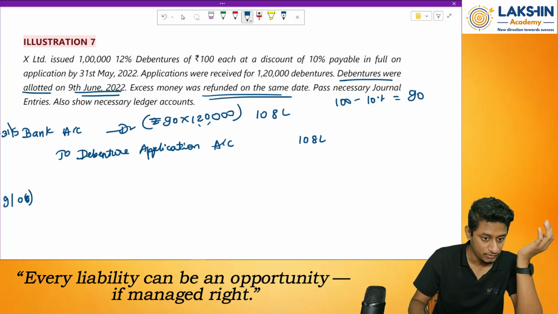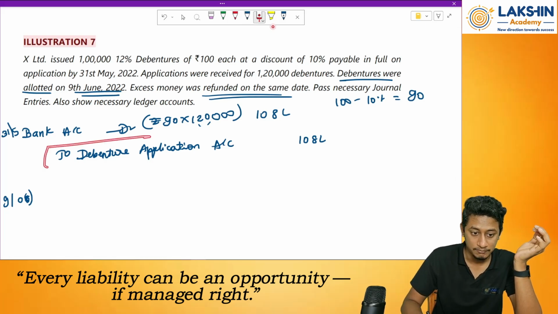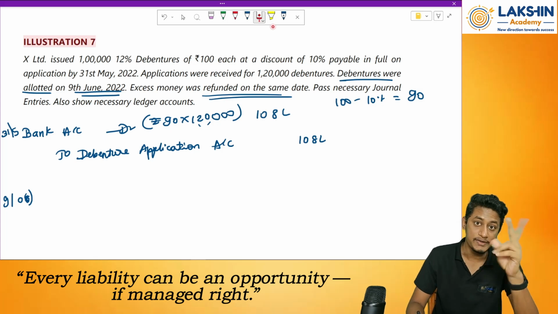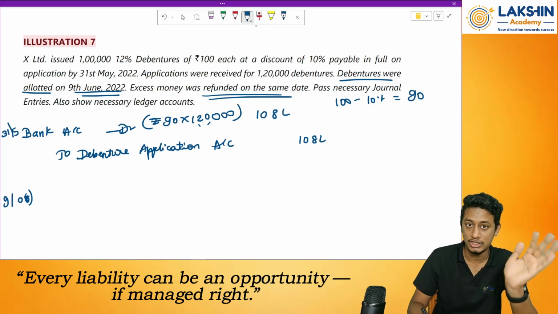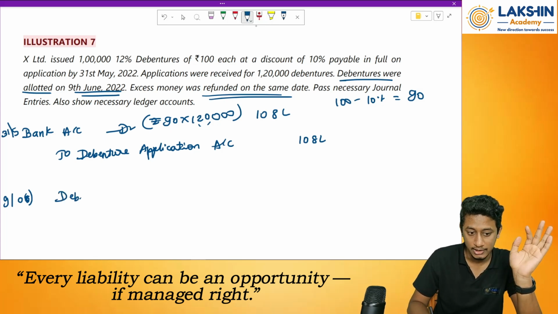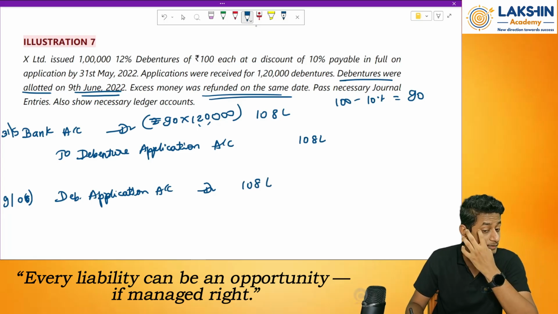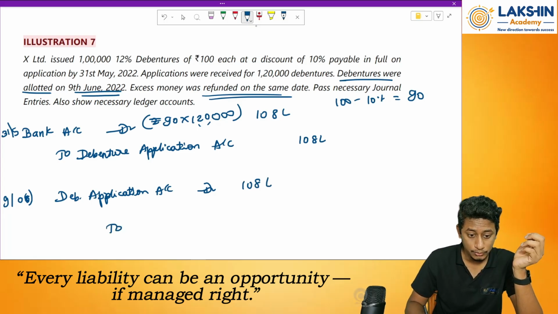So what I can do is, first of all, reverse this whole account. I have told you, whatever application, allotment or first call, final call account we open, we need to reverse it off, right? We should not keep it open. So I will reverse it off. Debenture application account debited by how much? Rupees 108 lakhs. Then to debenture account.